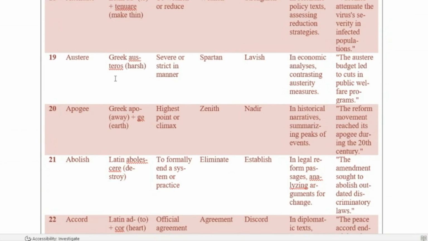So, what does this mean? That the movement reached its peak in the 20th century. Its zenith.